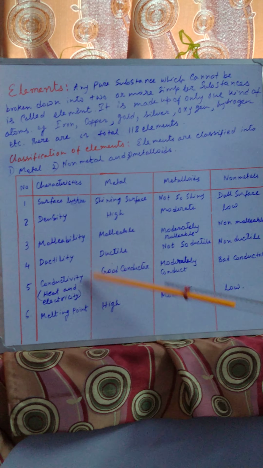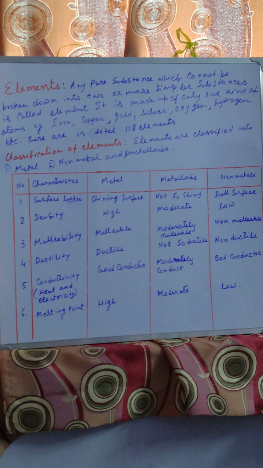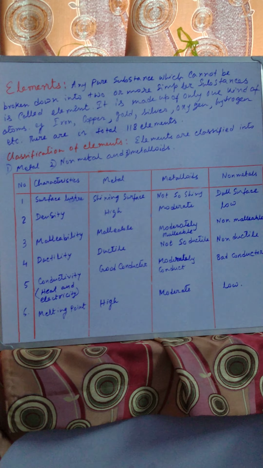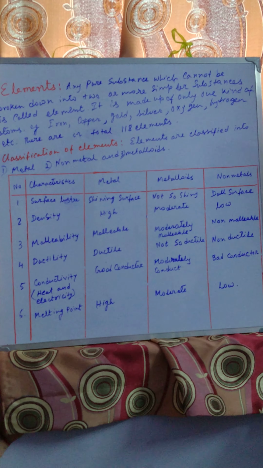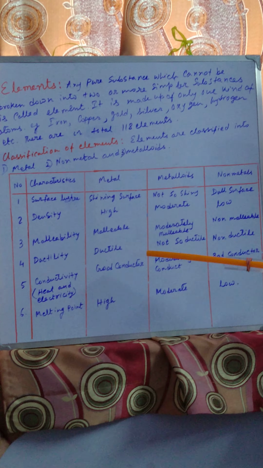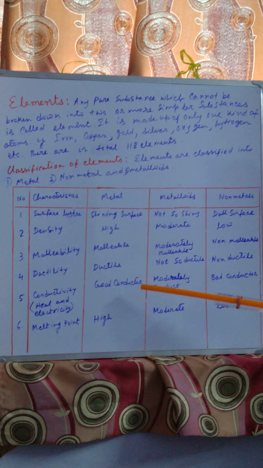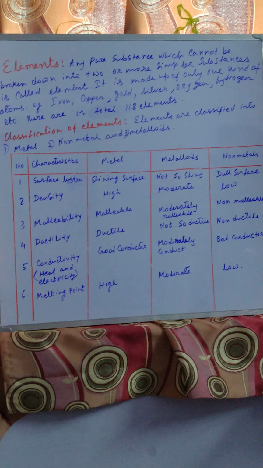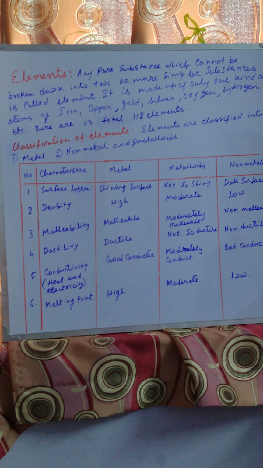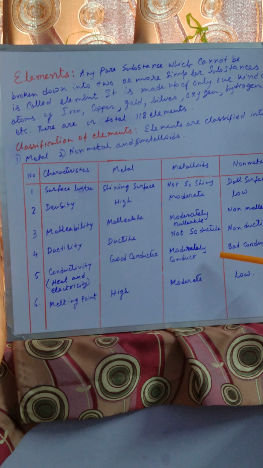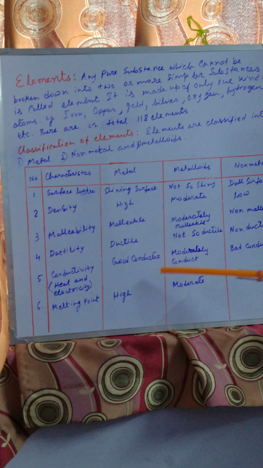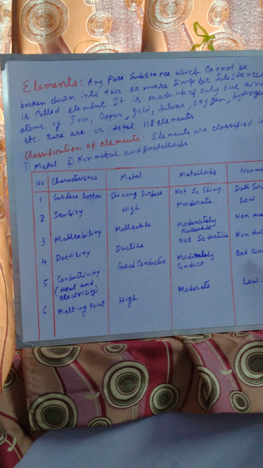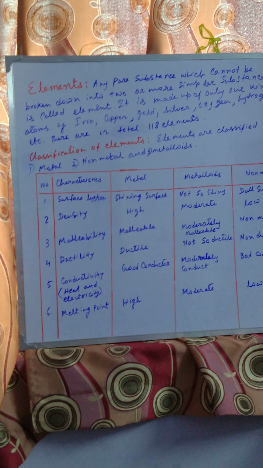Then conductivity. Conductivity of heat and electricity means if they can pass the heat or electricity through the substance. In case of metal, we find that they are good conductors of heat and electricity. They can pass electricity through them, or they can pass heat through them. But metalloids can pass, but not so good like metals. But in case of non-metals, we will find that they are bad conductors of electricity and heat.